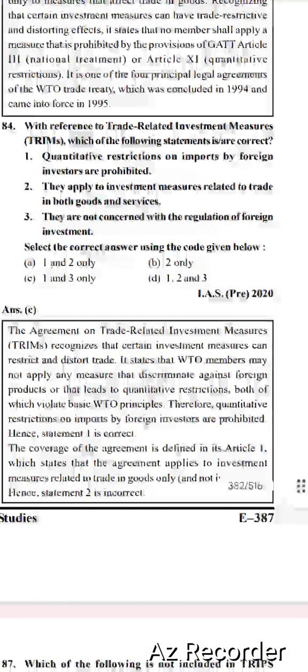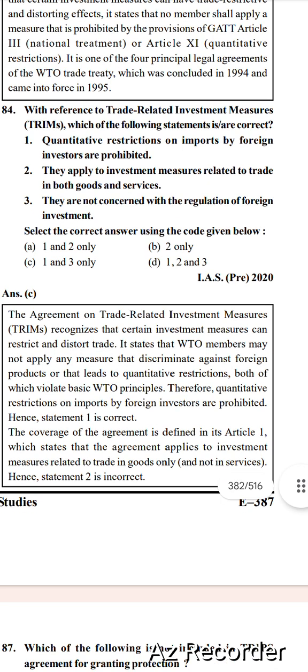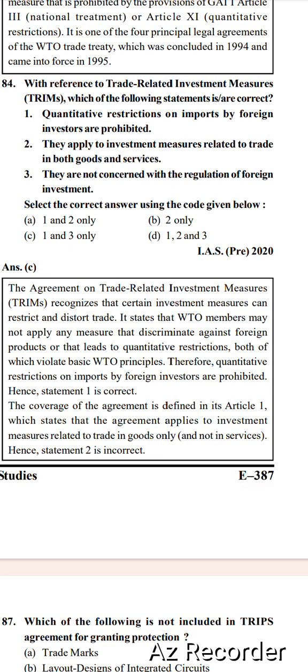Next, with reference to Trade Related Investment Measures, which of the following statements is correct? 1, quantitative restrictions on import by foreign investors are prohibited. 2, they apply to investment measures related to trade in both goods and services. 3, they are not concerned with the regulation of foreign investment. Select the correct answer using the code given below: 1 and 2, 2 and 3, 1 and 3, 1, 2 and 3. Right option is option C, 1 and 3.